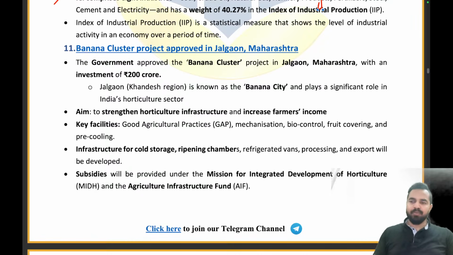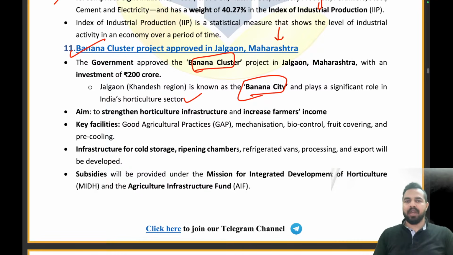Okay. Now we are moving on to the next news article, and the next news article is basically on the banana cluster project approved in Jalgaon, Maharashtra. Let me tell you, my dear friends, that Jalgaon is basically known as the banana city of the country. Why? Because of its significant role in India's horticulture sector. And Government of India has approved the banana cluster project in Jalgaon, Maharashtra with an investment of rupees 200 crores.